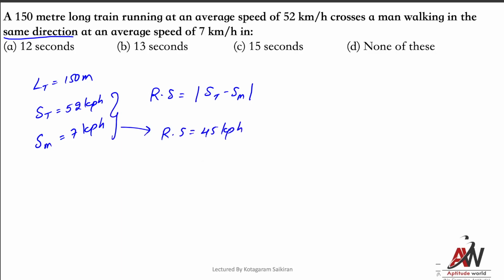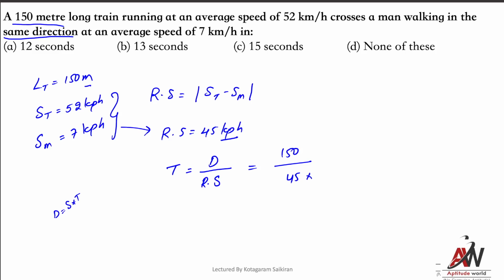kilometer per hour. And then the length of the train is 150 meters. So we should be finding the time in which it is going to cross. Am I correct? Time equal to what? Distance equal to speed into time. No, time equal to distance by speed. But here we have more than one person, so we should be taking relative speed. So distance is 150, and this 45 is in kilometer per hour, while this is in meters.